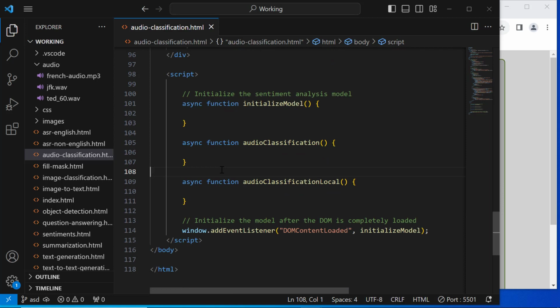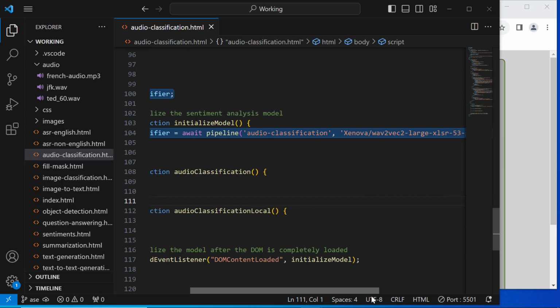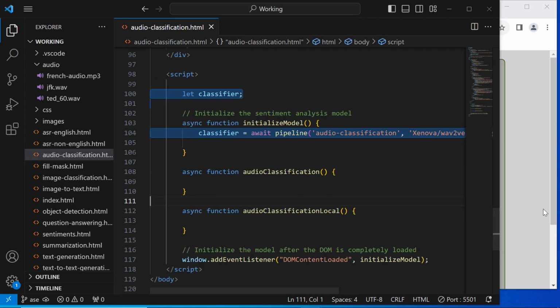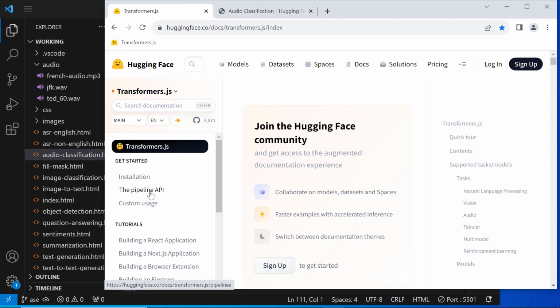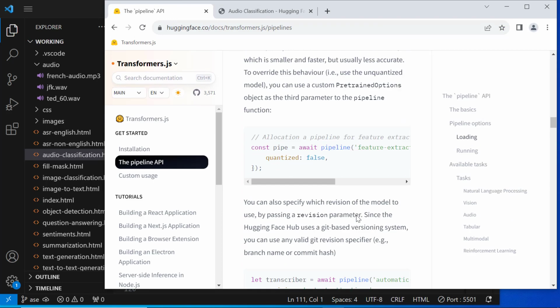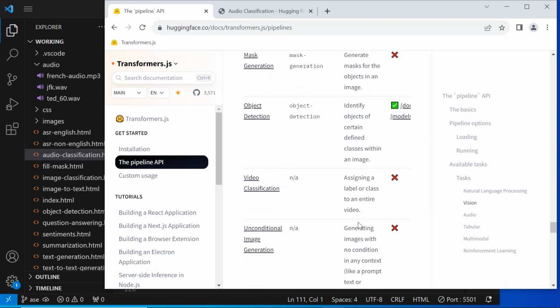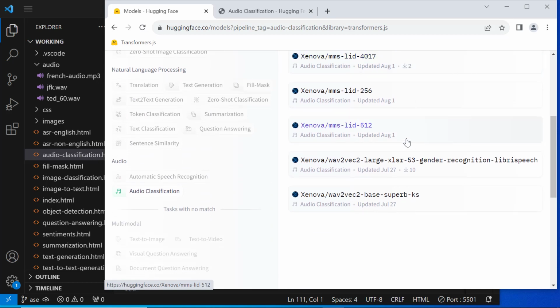Okay, let's go down. Here in the initialize model, we will actually fire our pipeline function. We pass it the task type, which is audio classification, and we also pass it the model. Now we get the model from the same page. So if we go to Transformers, the pipeline API, and go below to audio classification, here we can see model. Our model will be one of these.